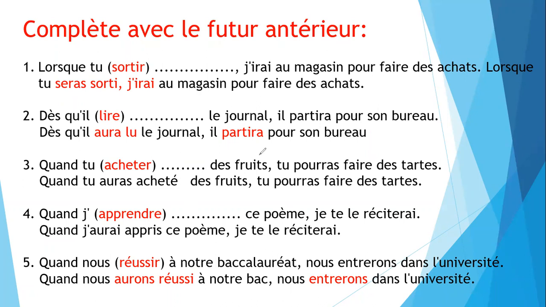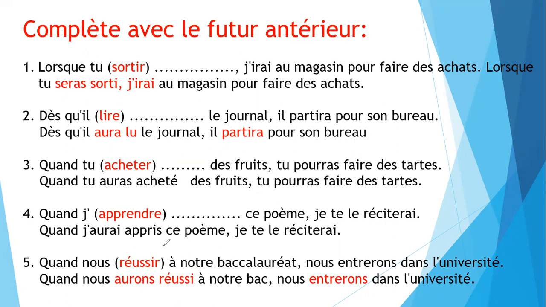The second action is: il partira pour son bureau. The first action is: dès qu'il aura lu le journal. So dès qu'il aura lu le journal, il partira pour son bureau. The first action should be future antérieur, and here we use avoir as a helping verb. Quand tu auras acheté des fruits, tu pourras faire des tartes. The second action is in the future tense, and the first action is future antérieur.